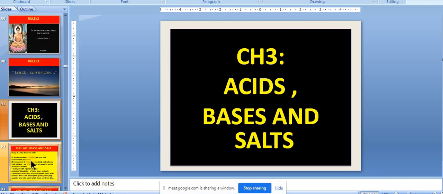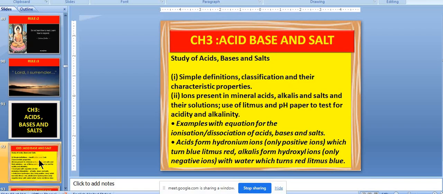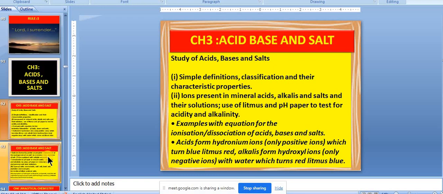The topic here is chapter 3, acid base salt. In the syllabus, only half of this chapter is included. Mostly the preparation of salts is not there, except NaHSO4 and Na2SO4, which are used for the preparation of HCl gas. Those reactions will be there. Apart from that, the reactions are not there. But the types of salts are included, so we have to take those. These are the things we are going to take up today.